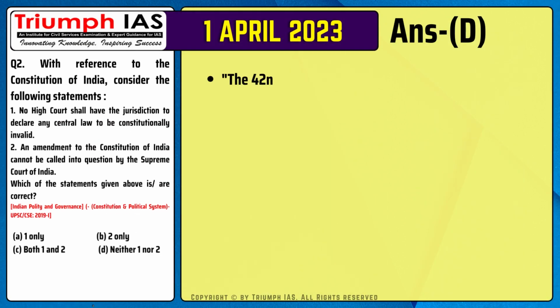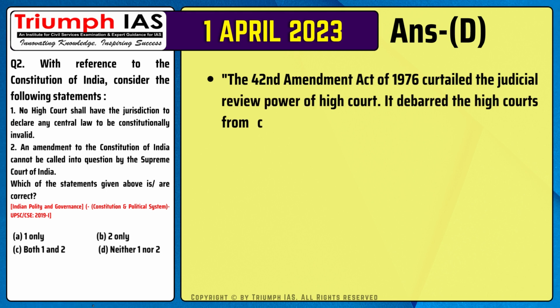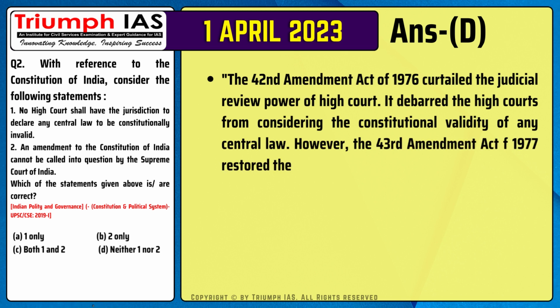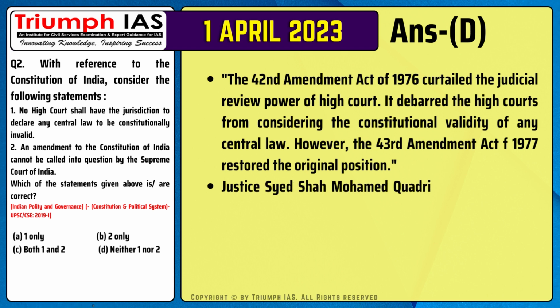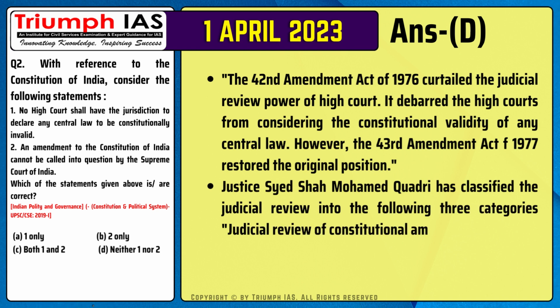The correct answer is option D. The 42nd Amendment Act of 1976 curtailed the judicial review power of High Court. It debarred the High Courts from considering the constitutional validity of any central law. However, the 43rd Amendment Act of 1977 restored the original position. Justice Syed Shah Mohammad Qadri has classified the judicial review into the following 3 categories: judicial review of constitutional amendments.